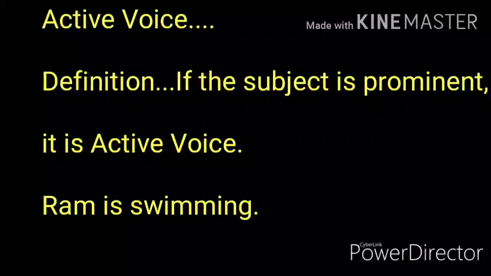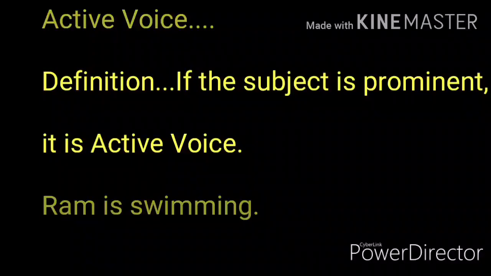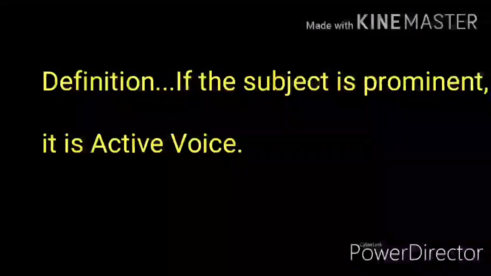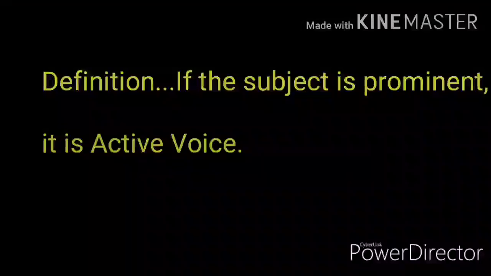Prominent means important. If in a sentence subject is given priority or importance, it is active voice. Like Ram is swimming. Here Ram is important for us, that's why we have written it in the starting. So the sentence contains active voice.